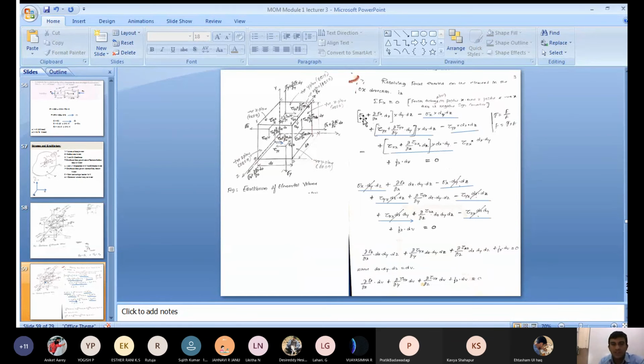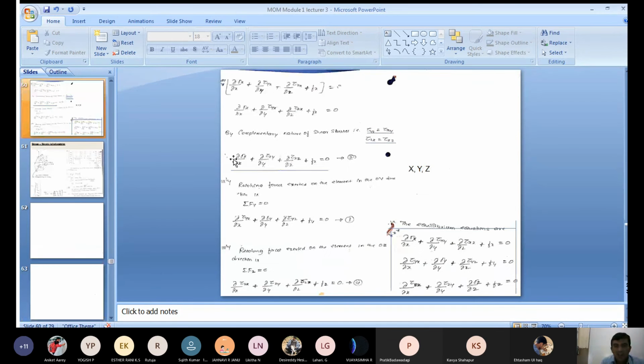The vector sum of all the forces acting along the x direction is equal to 0. The sign conventions are important. Forces acting along the positive x axis take a positive sign, and forces acting along the negative x direction take a negative sign. Then in the cuboid you can see the stresses. How do you get force? As you know, stress is equal to force by area, so force is equal to stress into area. Then equate the vector sum of all these forces to 0. Then simplify. Finally, we get the equilibrium equation along the x axis.